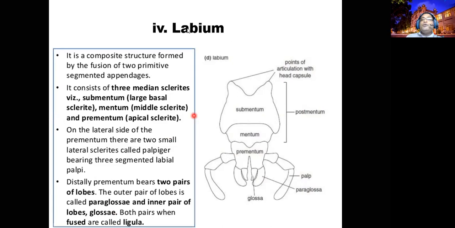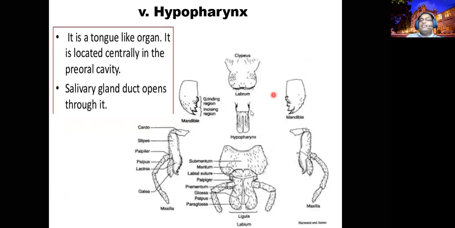The hypopharynx is like our tongue, a tongue-like structure inside the mouth. This is the fifth mouth structure. This is not a head appendage, right? In the middle portion of the mouth you can find this tongue-like organ. This is where the salivary duct opens.